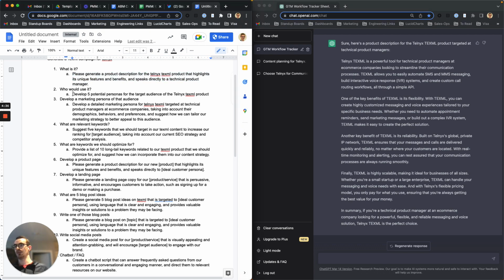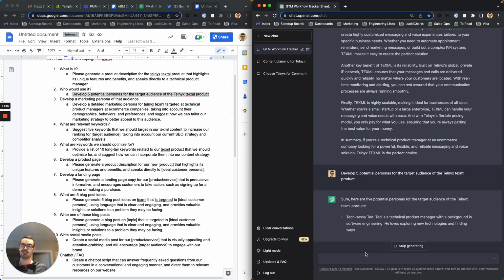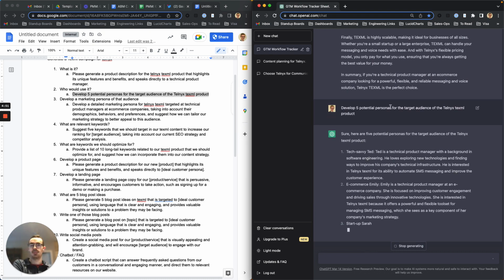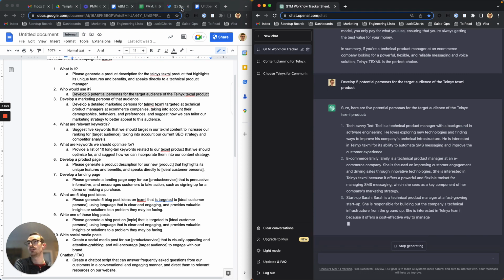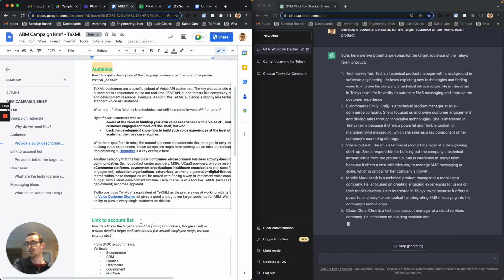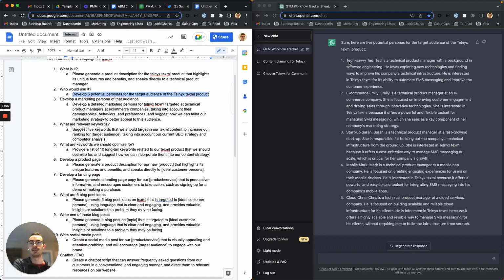So now we want to figure out, okay, who would use it? And this is actually really nice, something that would be difficult to come up with on your own. Five potential personas. When we look at what Oren in the past put together on audience and who at specific companies would buy, getting something like this would help you with writer's block. But like Tech Savvy Ted, TPM, background in software engineering, looking to, I guess, automate SMS messaging, which might not exactly be correct, but the rest of it is.